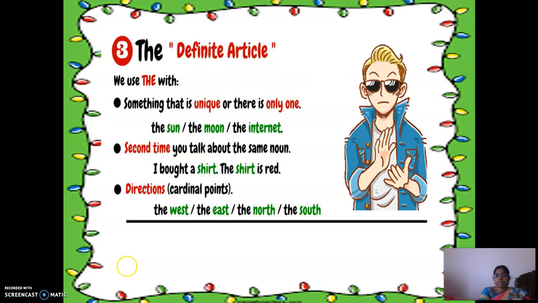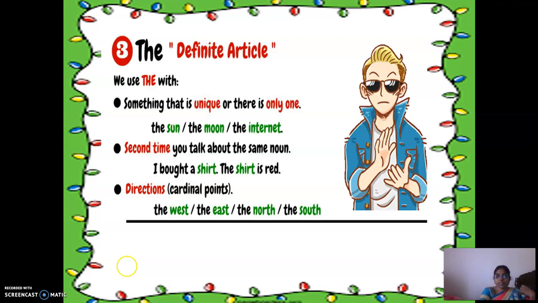The definite article. So use the with something that is unique or there is only one. Please keep in mind, unique in the sense nothing is equivalent to that. Only one thing is present. The sun, the moon, the internet. The second time you talk about the same noun: I bought a shirt, the shirt is red.